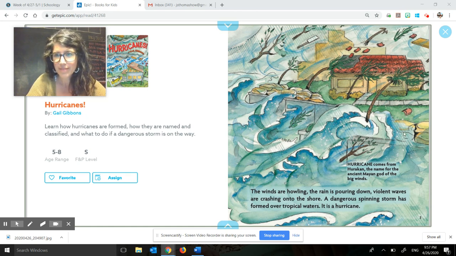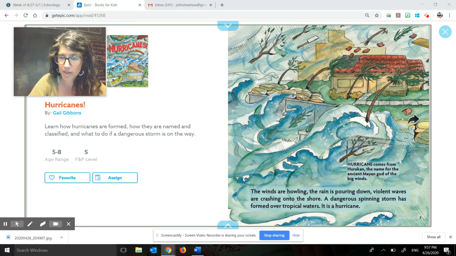The winds are howling, the rain is pouring down, violent waves are crashing onto the shore. A dangerous spinning storm has formed over tropical waters.